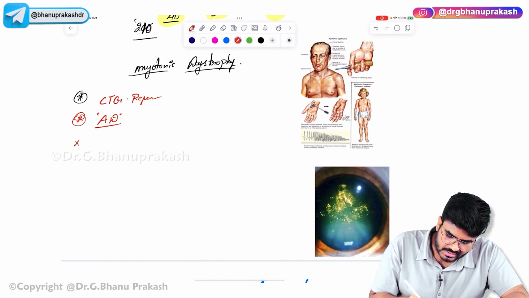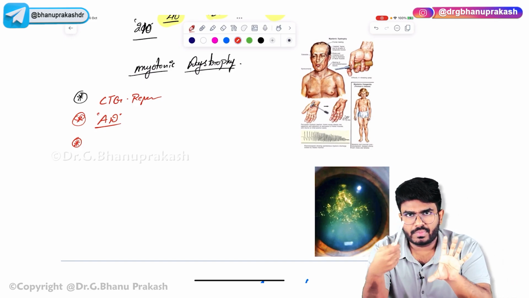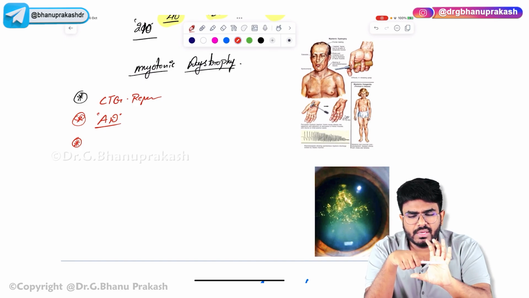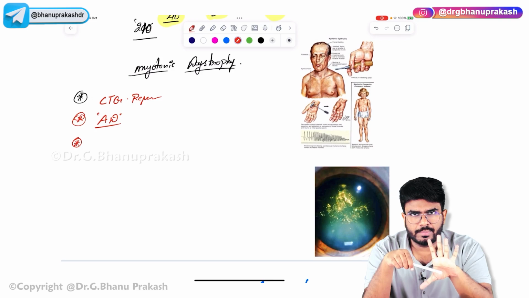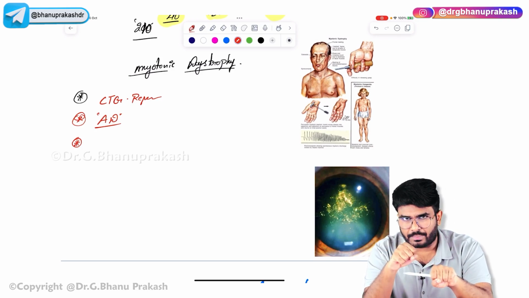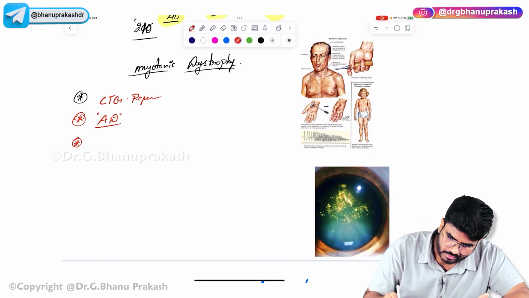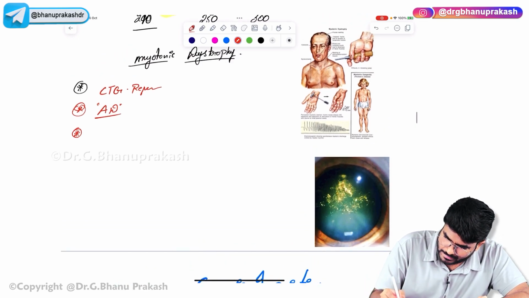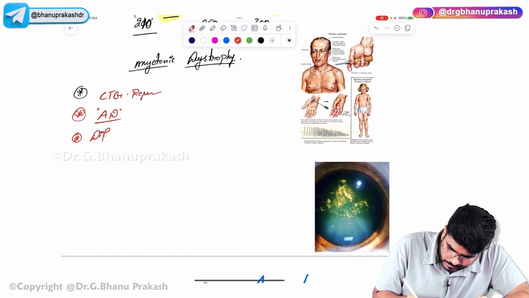See, the keywords these patients will use. For example, if you ask me to have a grip on this pen, this Apple Pencil, I'm having the grip, right? Now, if you ask me to release, I can immediately release the grip. But these patients, after having a grip, find it hard to release the grip. So that's a keyword: difficulty in releasing the grip.